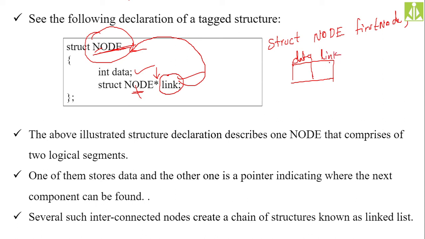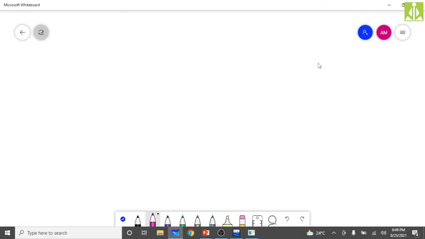And what is this link? This link is nothing but a pointer capable of pointing to the same node type of variable. To where can this link point? To a variable of this same node type. I will explain with more clarity over here.